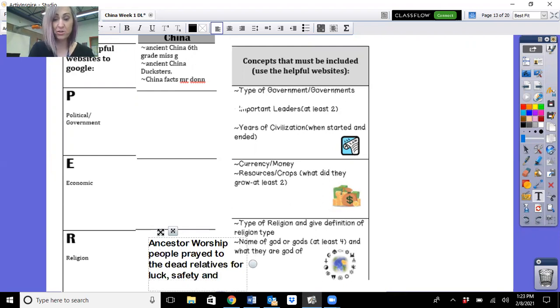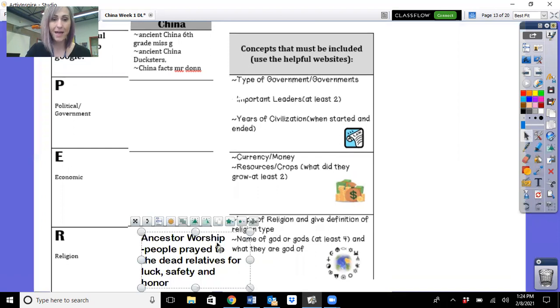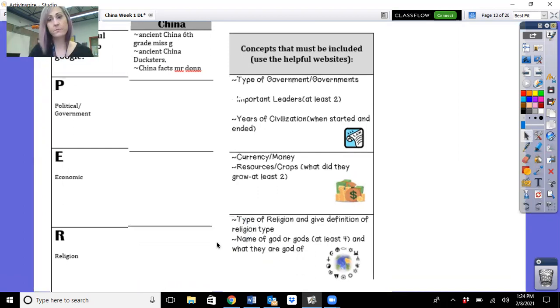So that was actually true, just like in Mulan. I hate to keep using it, but there is some of that based in fact: they did worship their ancestors. So when the dad asked the ancestors to watch over Mulan, that's really what they did. All right, pause it, write it down, because then I'm going to delete it.